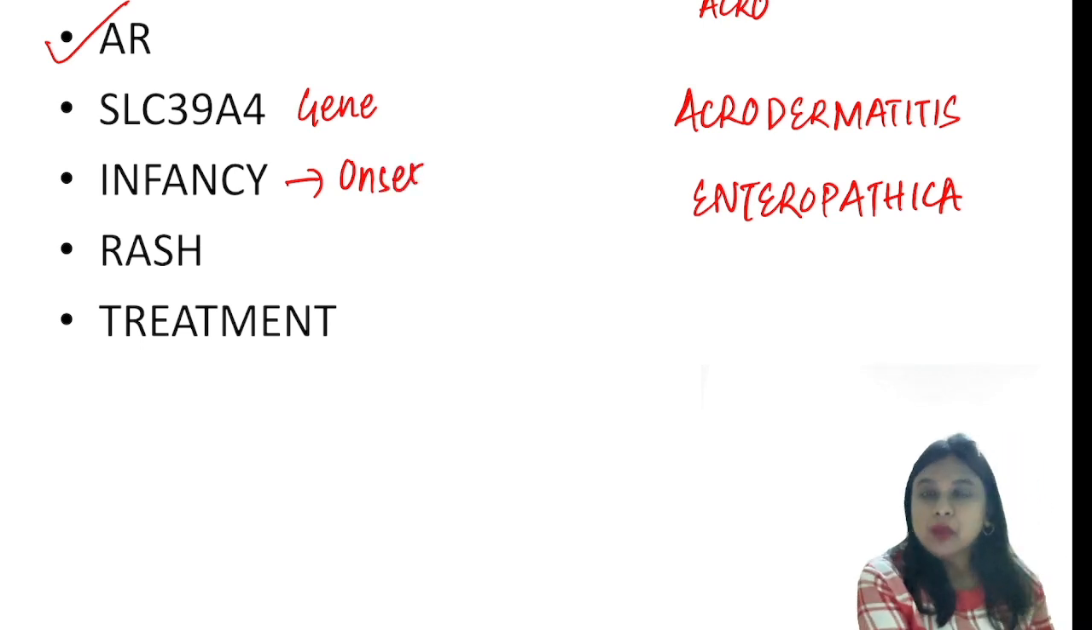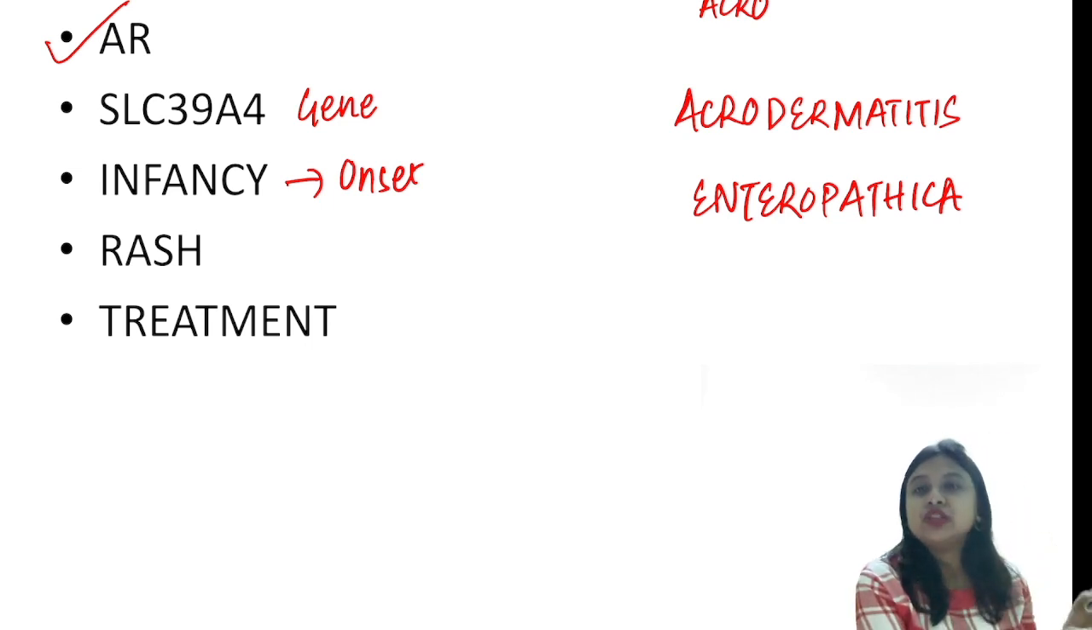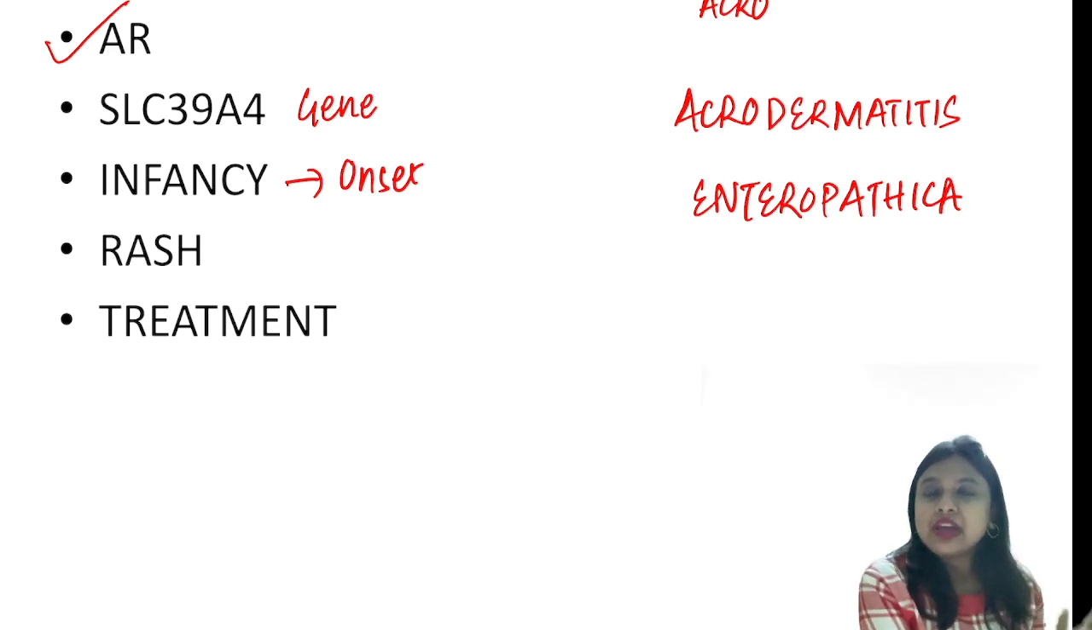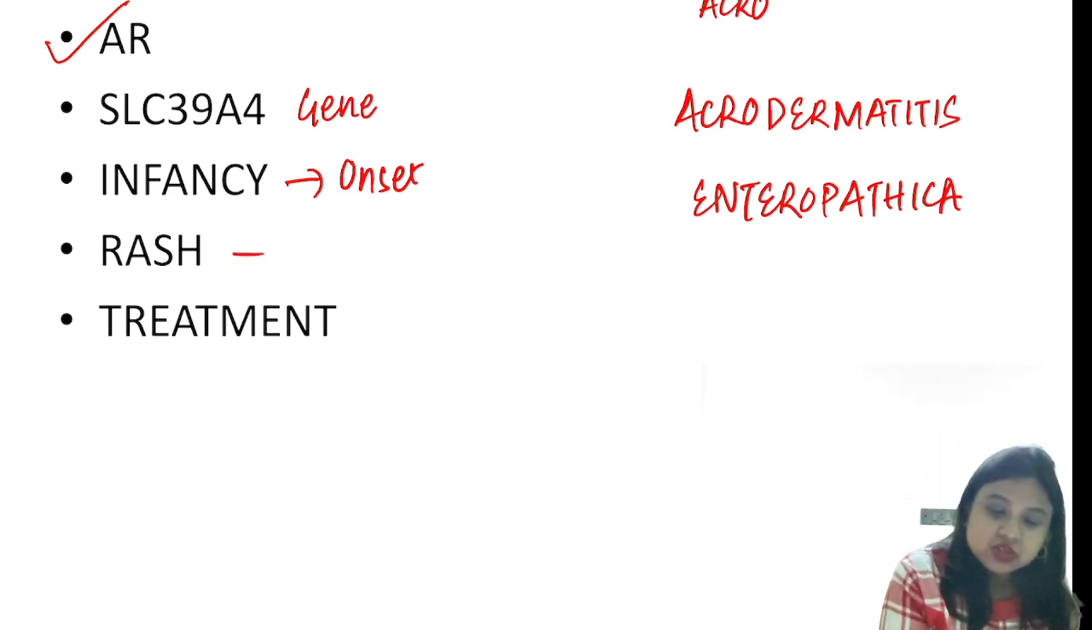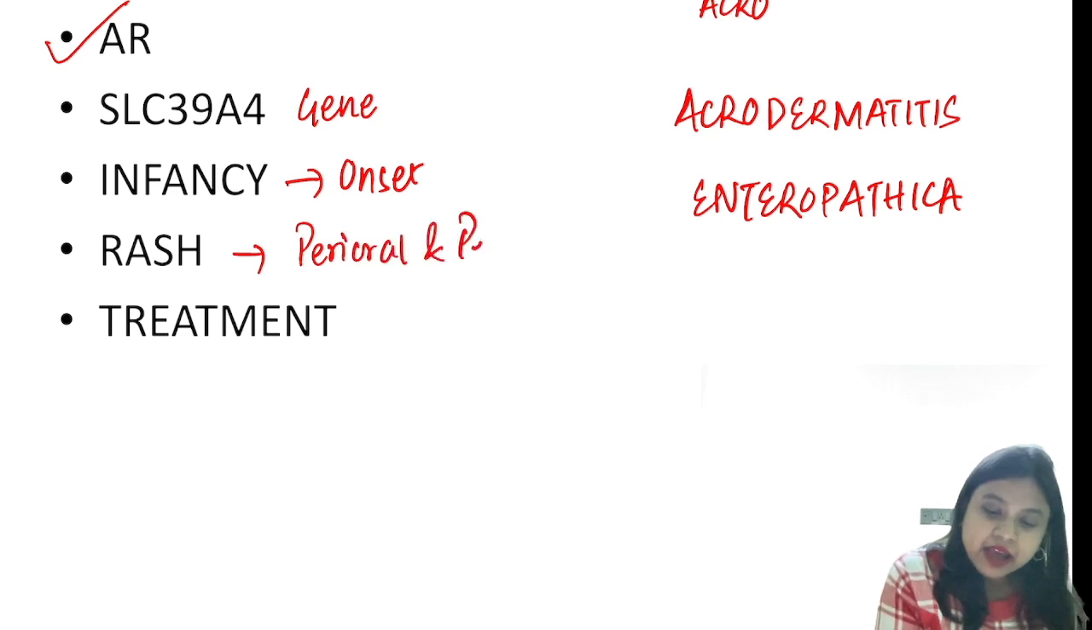And what is the hallmark of acrodermatitis enteropathica? I'll just break the words. Whenever you have some confusion in any part of medicine, please break the words. Acro means peripheral. Dermatitis means there will be dermatological manifestations. And enteropathica, so rash. So usually we'll have perioral and perianal rash.